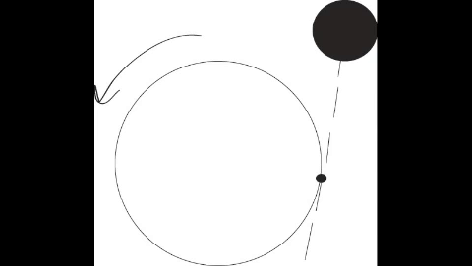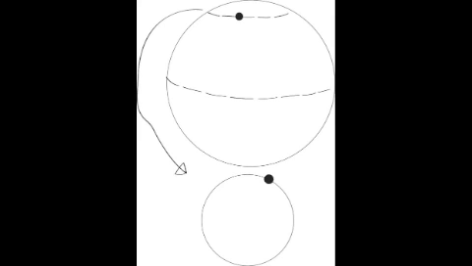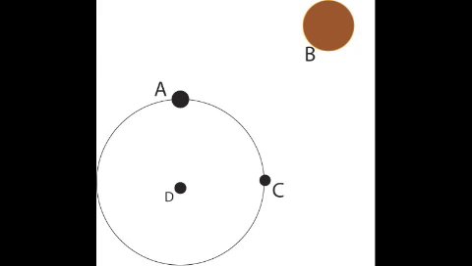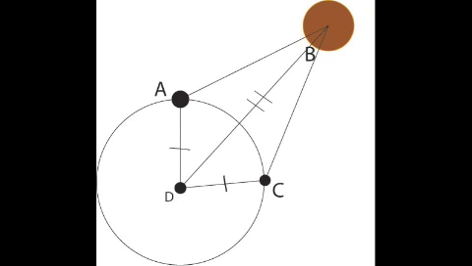Since the Earth rotates latitudinally, we are only going to be on the cross-section of the Earth with our latitude. Let's say we want to see how far we are away from an asteroid. AD is congruent to CD because they are both radii, and triangle ABD and triangle CBD share line segment BD. By the two-tangent theorem, AB is congruent to BC, meaning that these two triangles are congruent by SSS.